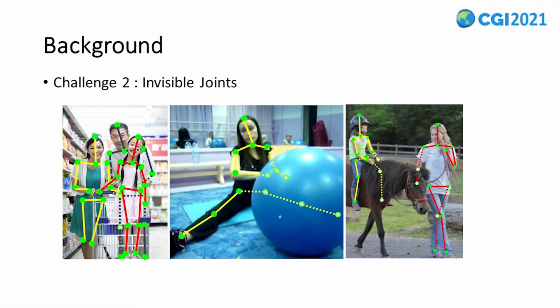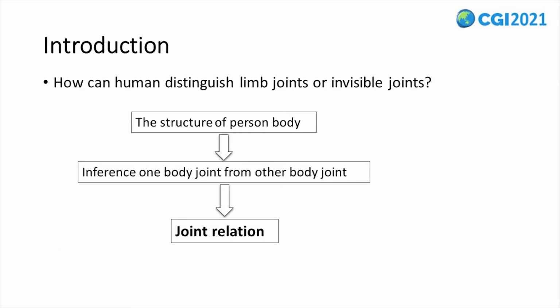Such cases are not rare. The detection of invisible joints must not be neglected. In real life, people also need to distinguish human pose with strange action or heavy occlusion. How do we human beings make it? We already know the structure of the human body. We can infer human poses by known body joint relations. In other words, we can localize a body joint by its neighbor joint and the human body structure.